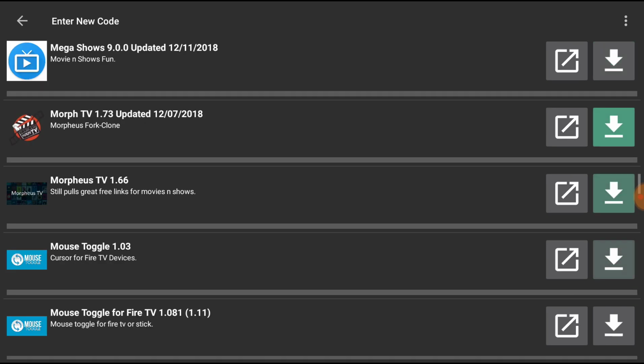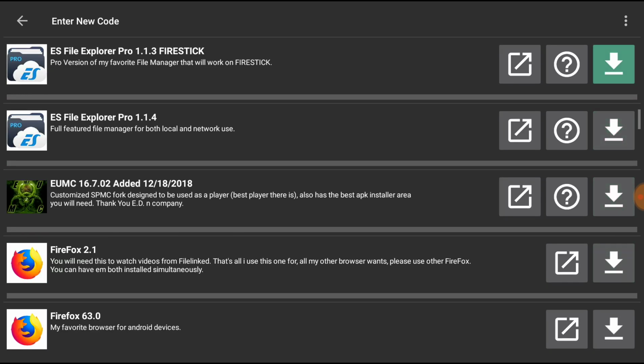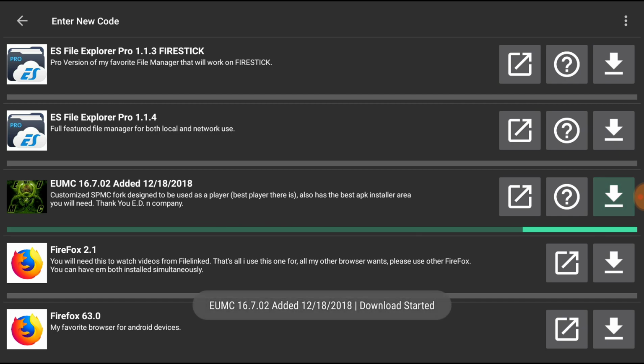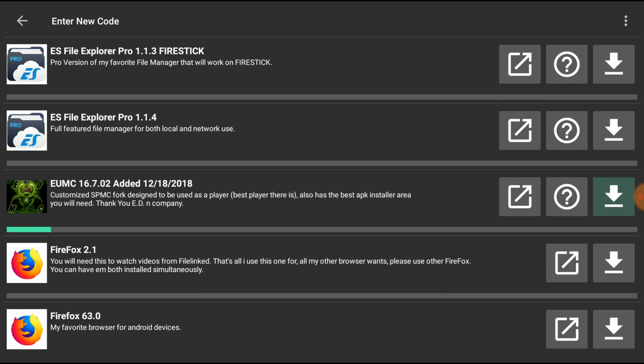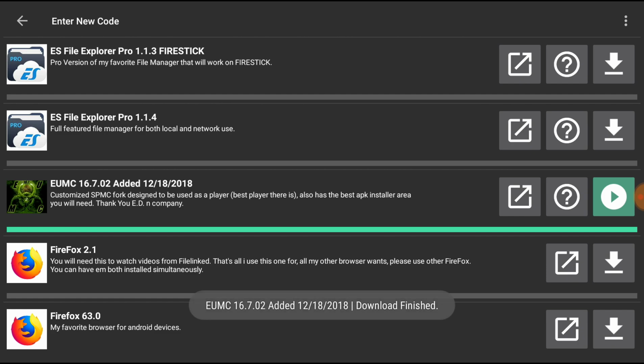So we are looking for the big dog here. This is a game changer, guys. Right here, EUMC. Click that download arrow. Click that same arrow.